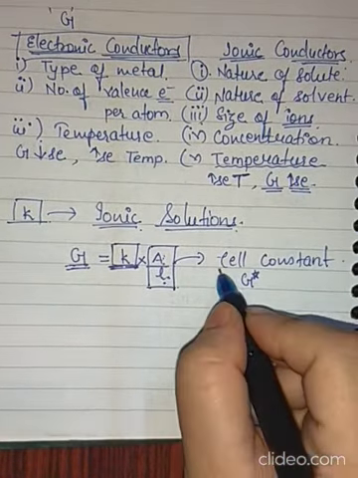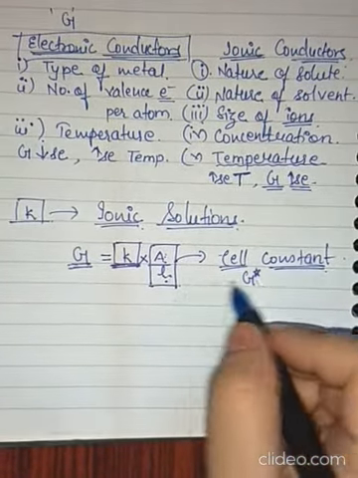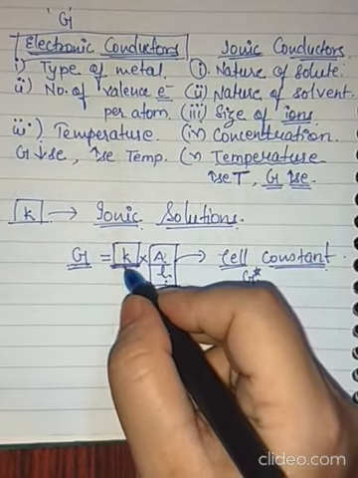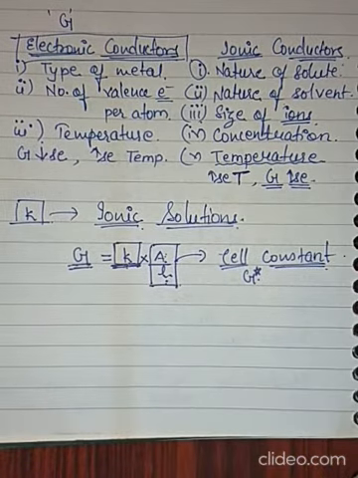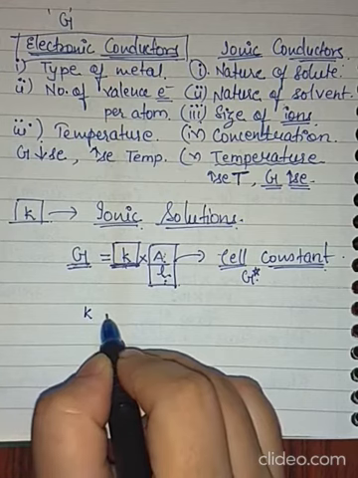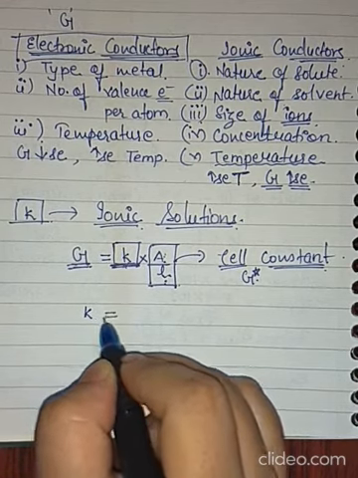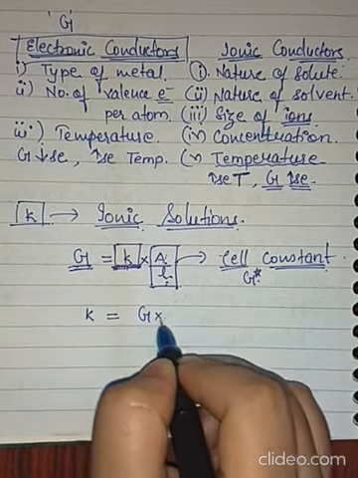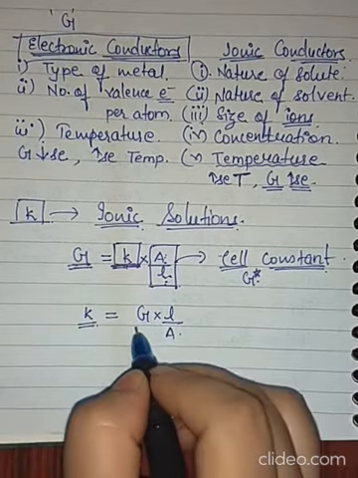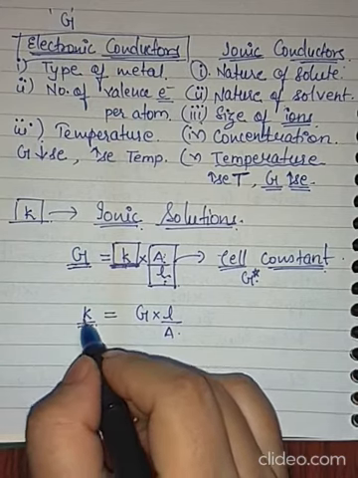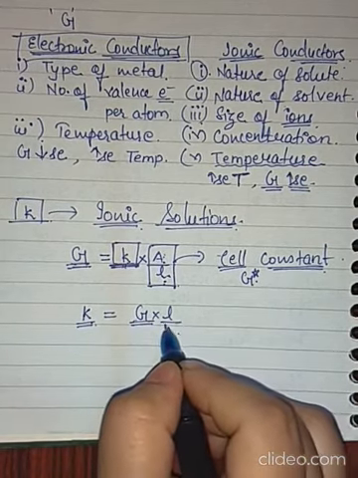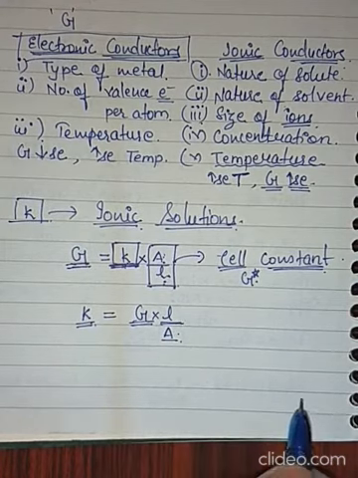So if you know the cell constant value, there will be only one thing left to know, that is conductivity. If we modify the formula, this will become K, that is kappa, is equal to G into L by A. In other words, if you want to calculate conductivity, you need to know the conductance of the solution and the L by A value.